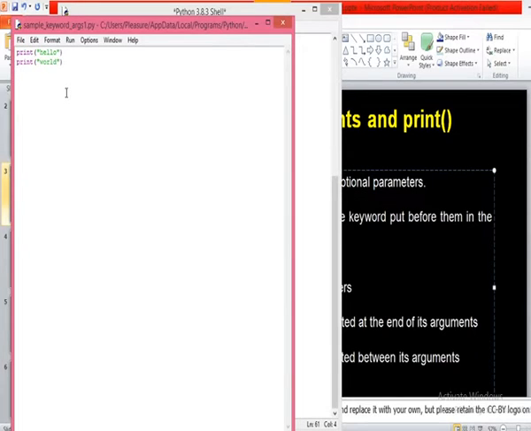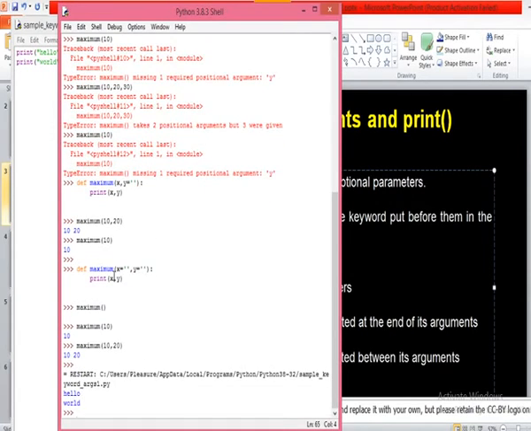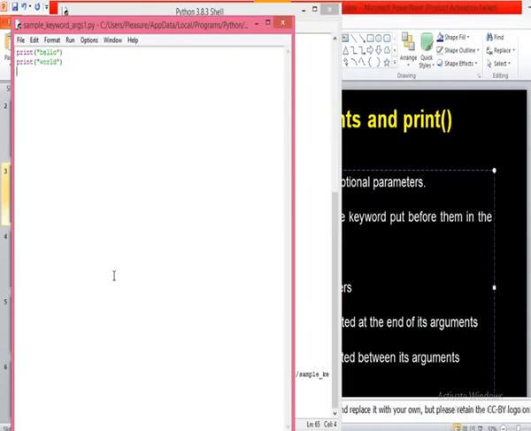Both will be displayed in a single line or in separate lines? Separate line. Hello will be displayed in one line, world will be displayed in another line. Correct. So look at here now. By default, the print function will add a new line at the end of an output.